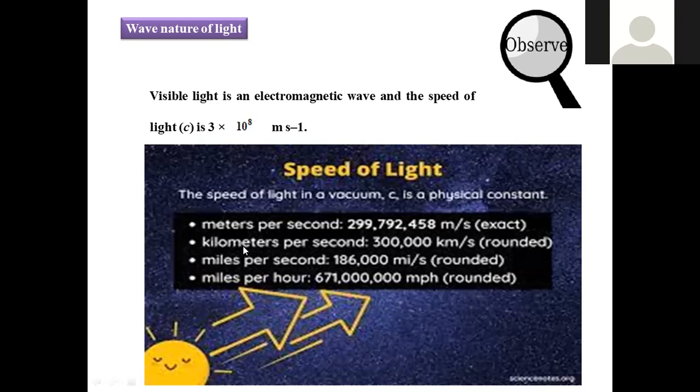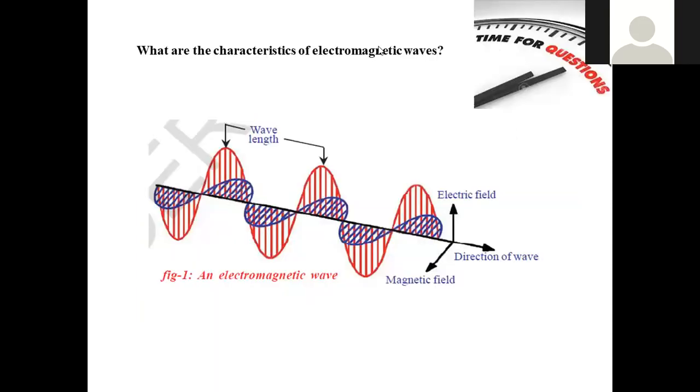It can be measured in different parameters. Meters per second, if you want to express in meters per second, just now we said 3 into 10 to the power 8 was taken, and kilometers per second will be taken like this, and miles per second can be represented in this manner. Miles per hour when considered, that is also represented in this manner. So these are the magnitudes of light speed in terms of various parameters. You may take either meters per second, kilometers per second, miles per second, or miles per hour, right? So this remains a constant.